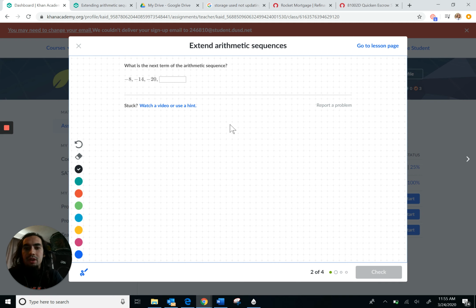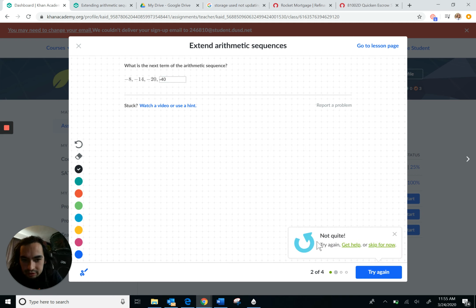So let's say you're doing this problem, -8, -14, -20, and let's say you're doing the work and you say, okay, I think the answer is going to be -40. Okay, so I don't think that's the right answer, but let's see. So let's check. Not quite. So you can see right here it says not quite. So you can get help or skip for now. Don't click skip. If you click skip, it's just going to be wrong.